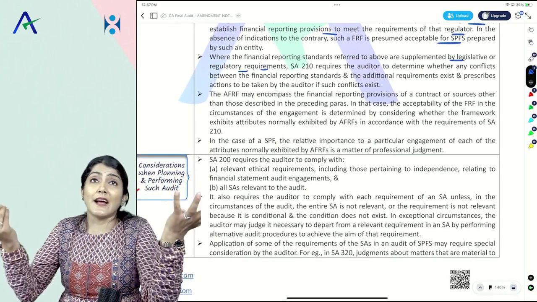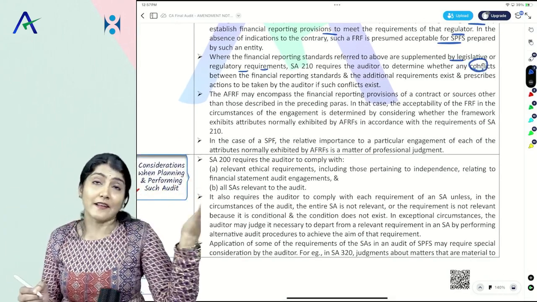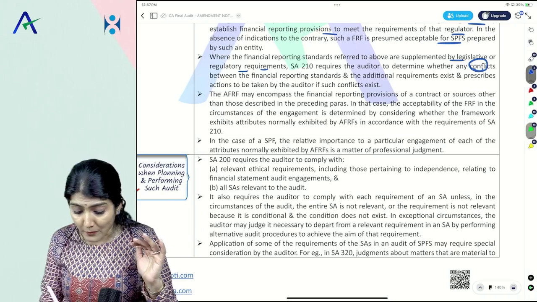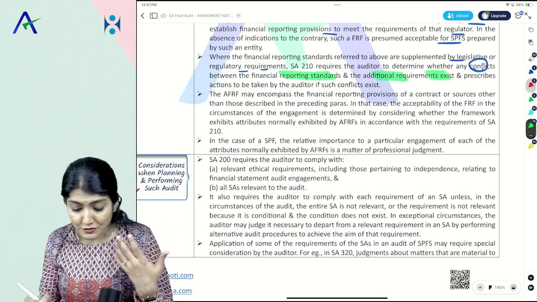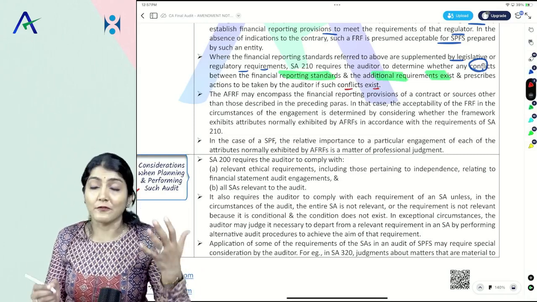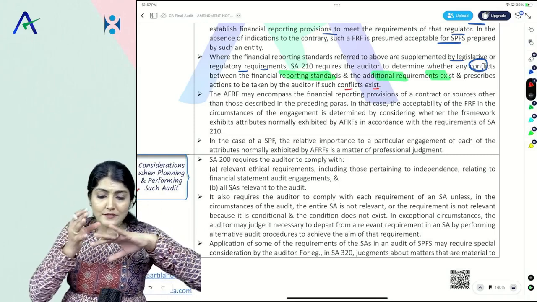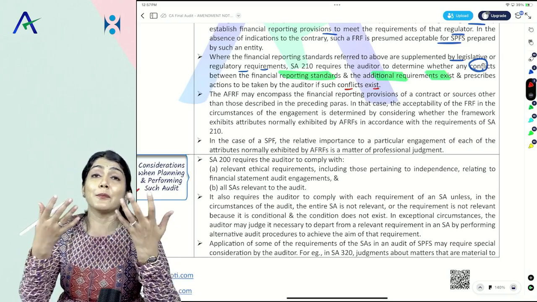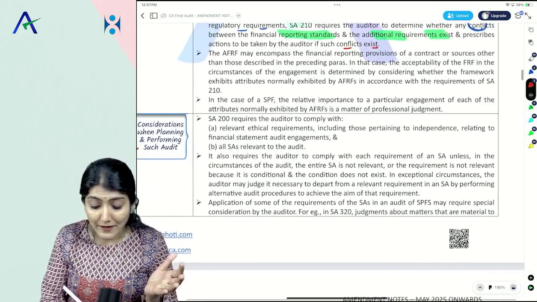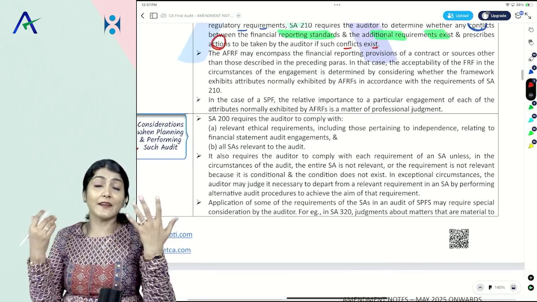Then the auditor has to check whether any conflict exists between the financial reporting standards and the additional requirement, and prescribe the action to be taken by the auditor if such conflict exists. So something is told by law, something is also determined by the management, and now there is a conflict between the two. So first determine what actions are to be taken if the conflict exists.